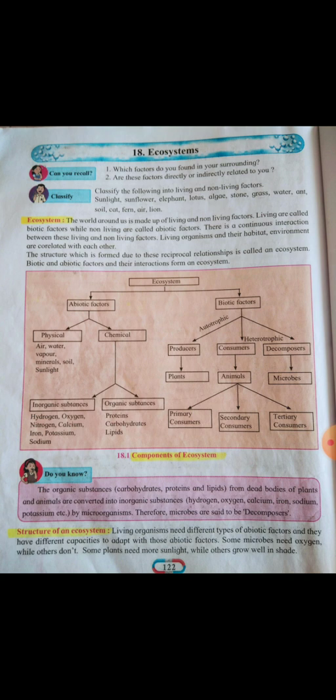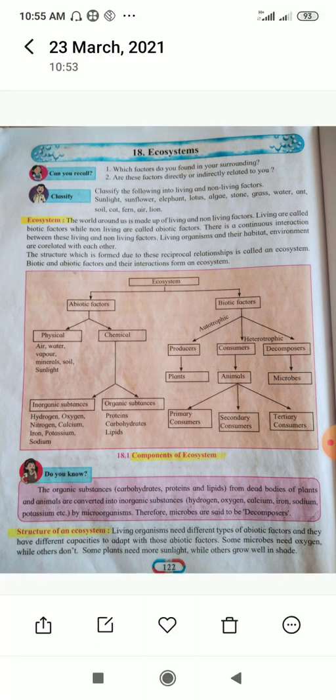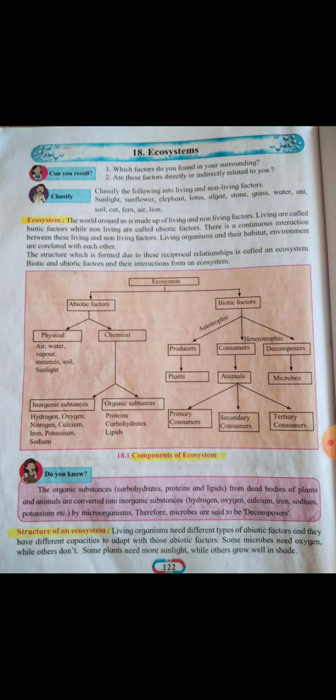The structure which is formed due to this reciprocal relationship is called an ecosystem. It means the relation between the living organisms and the environment, between living things and non-living things, is called an ecosystem.